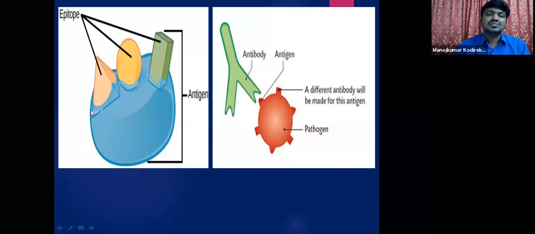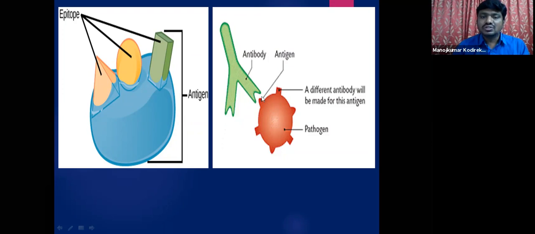Now this is the structure of an antigen. This is a pathogen which contains a structure on its surface. This is called an antigen. If you see here, students, this is an antibody. So this pathogen has different antigens on its surface.